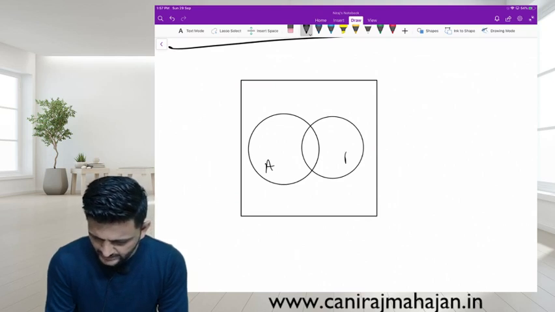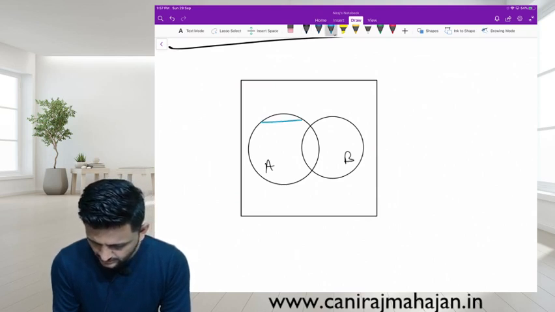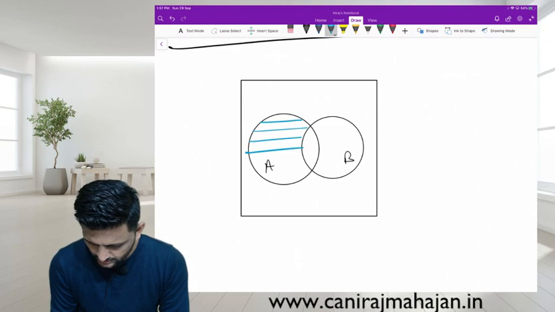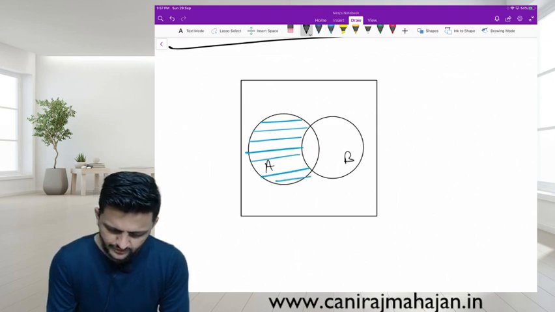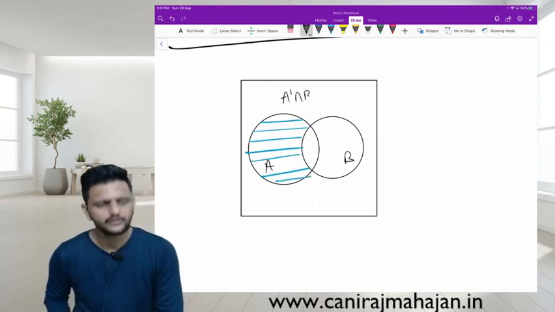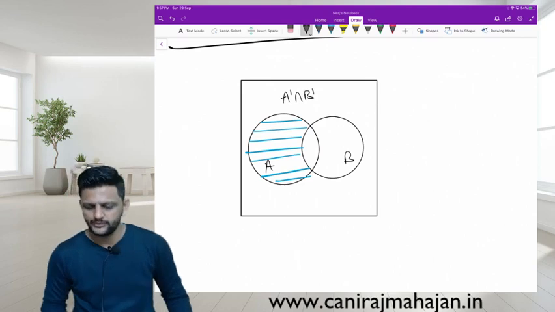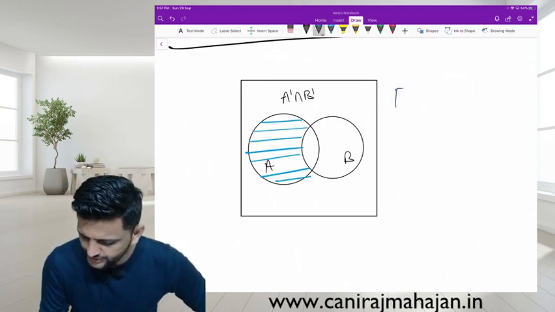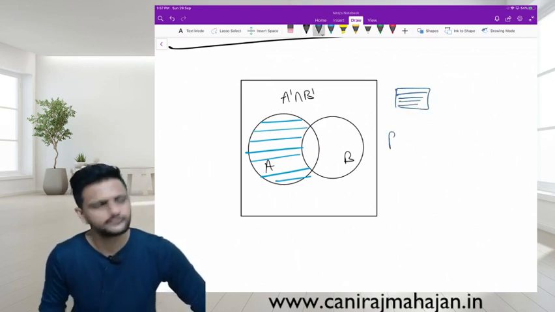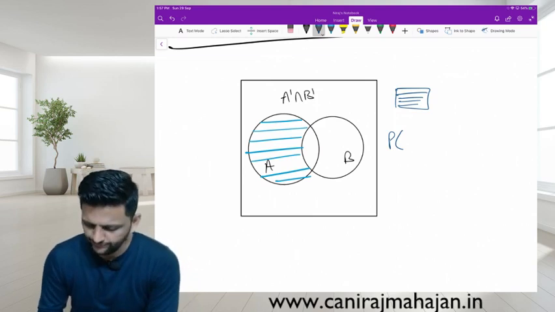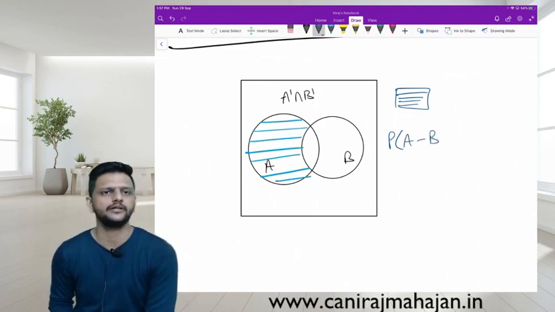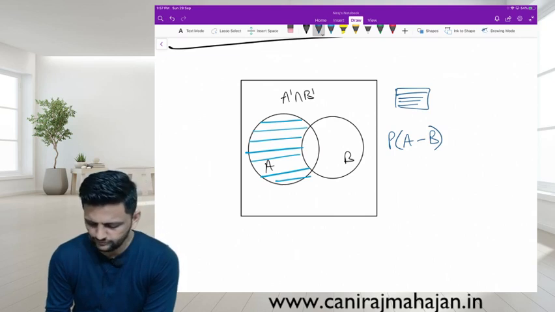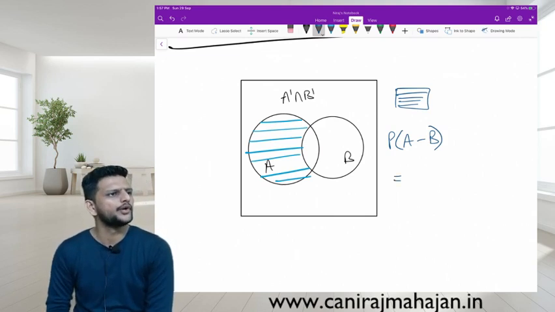A, B. What is outside A and B? A dash intersection B dash. How do we denote the shaded area? P of A minus B. No, not formula. Also, how do we denote this area?